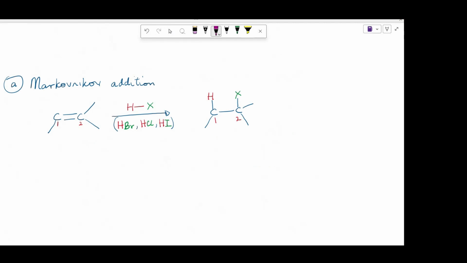Now, let's discuss Markovnikov addition. This reaction is named after Markovnikov, the scientist who discovered Markovnikov's rule.